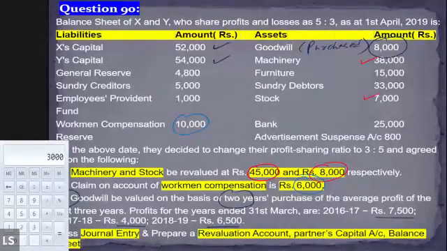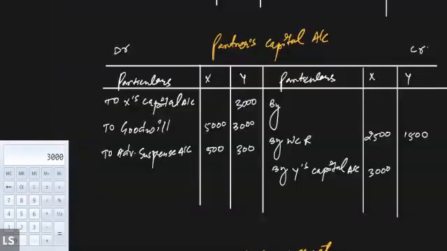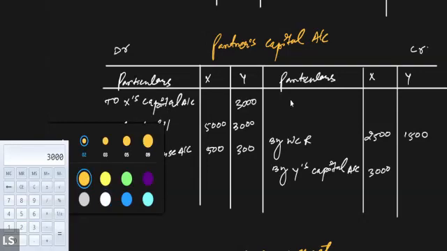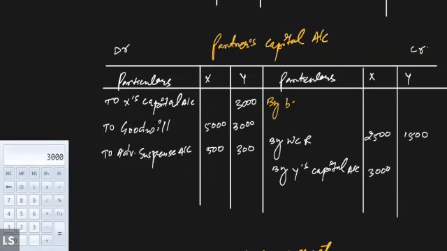So we'll go back to the partners' capital account and write down the opening balances. By balance b/d. This is the opening balance. So 52,000 and 54,000. Is that correct? Yes, sir. Okay.